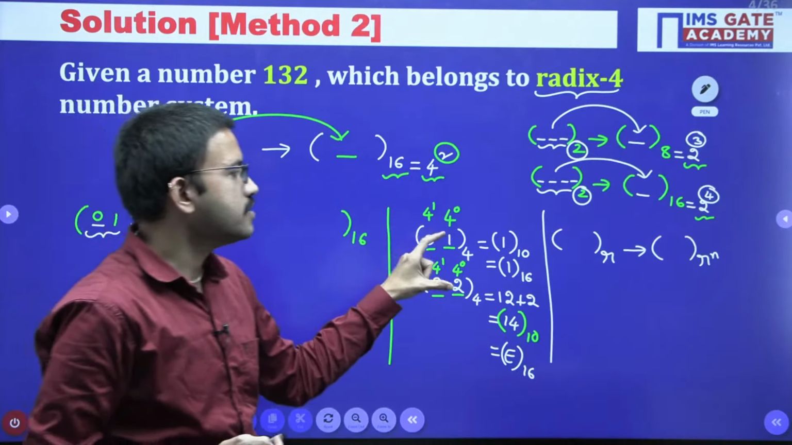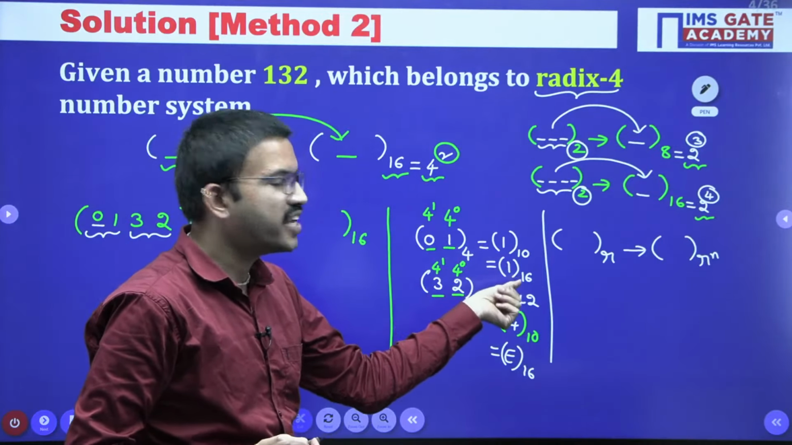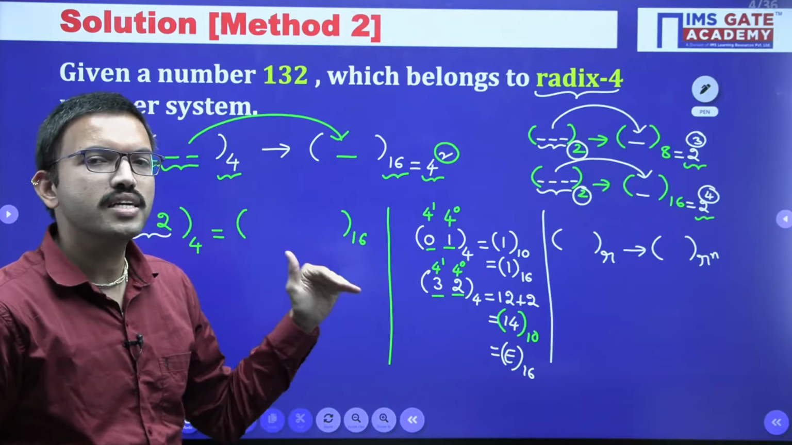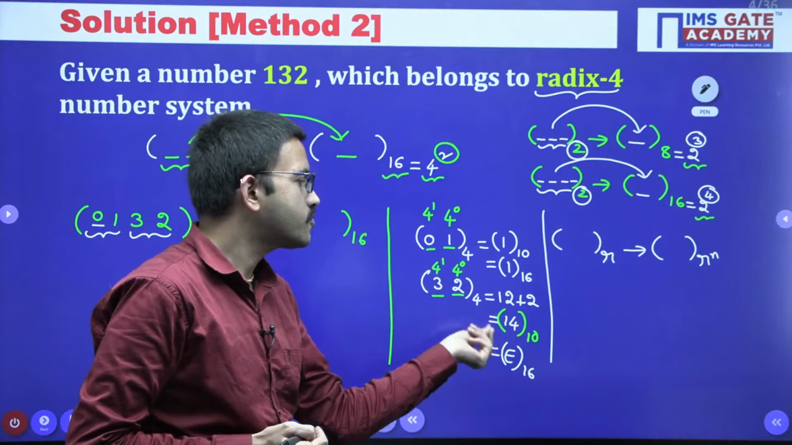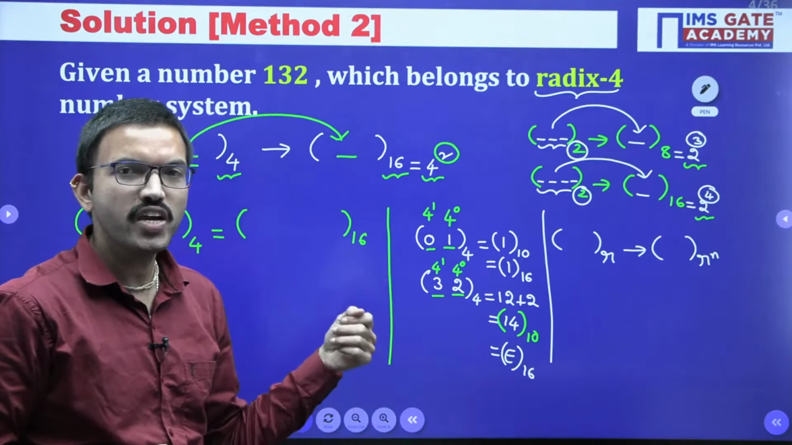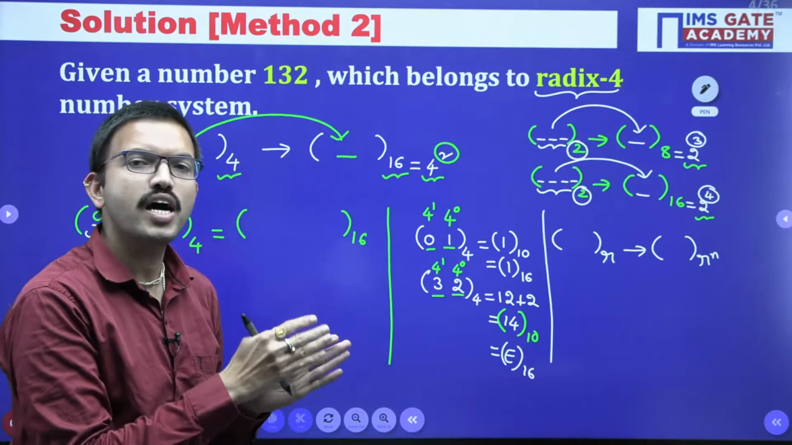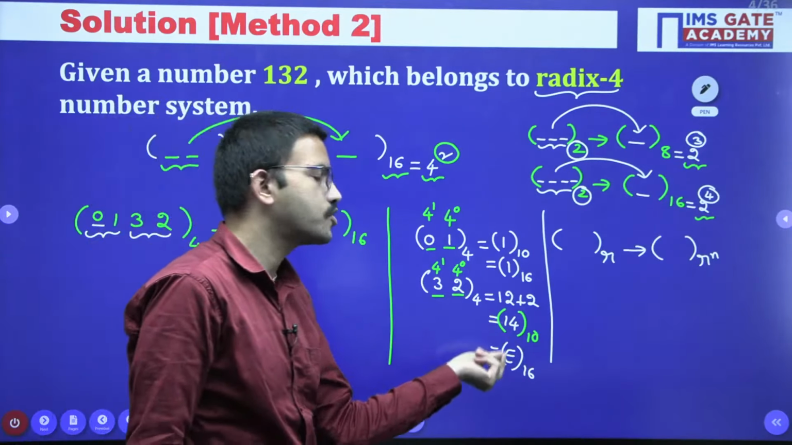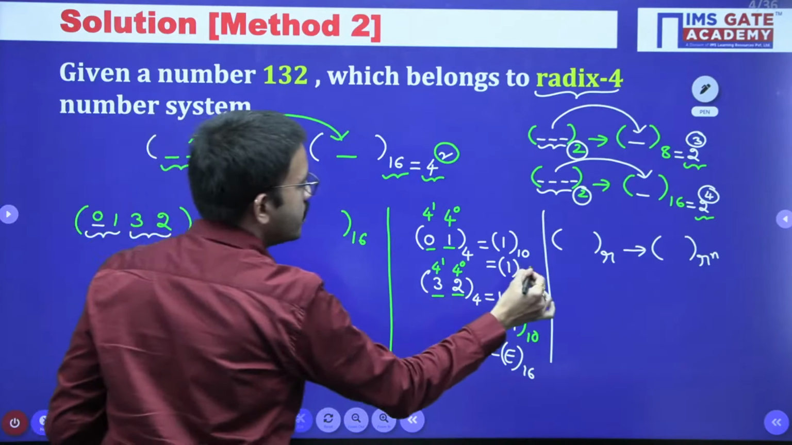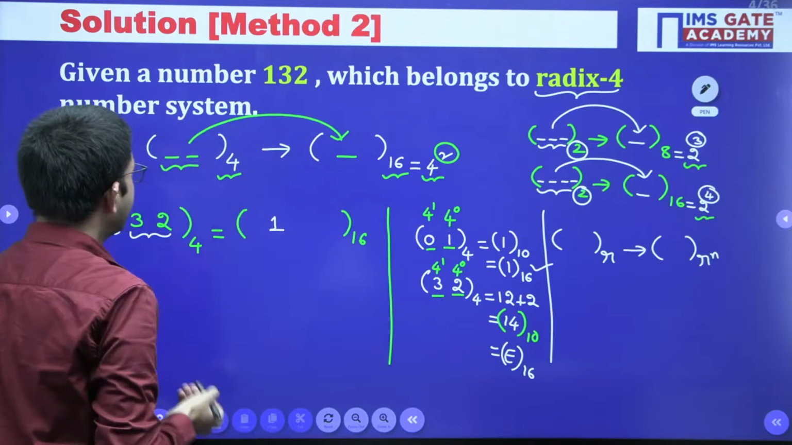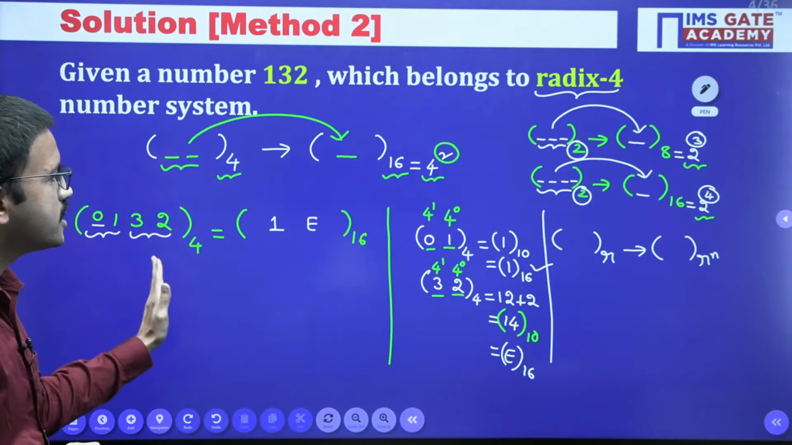See, 0 to 9, when you are getting the equivalent value, the corresponding decimal number and the corresponding hexadecimal are both the same. But from 10 to 15, 10 to 15 is fine with respect to decimal, but with respect to hexadecimal, we won't represent 10 to 15 with the normal numbers. We will use the alphabets A to F. That is the reason we have to convert. Now regarding 0 1, we got 1, and regarding 3 2, we got E. So now we have converted base 4 into base 16.